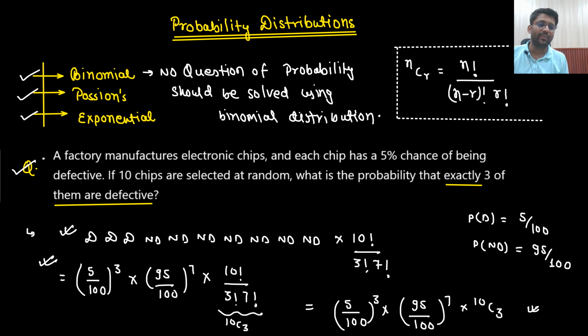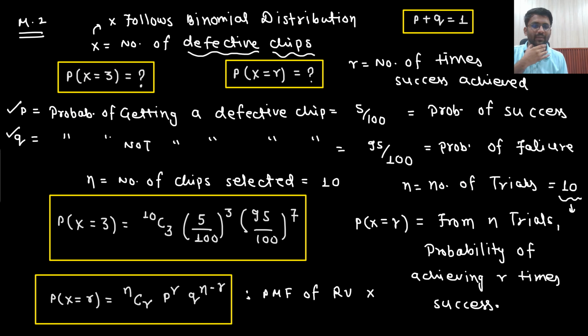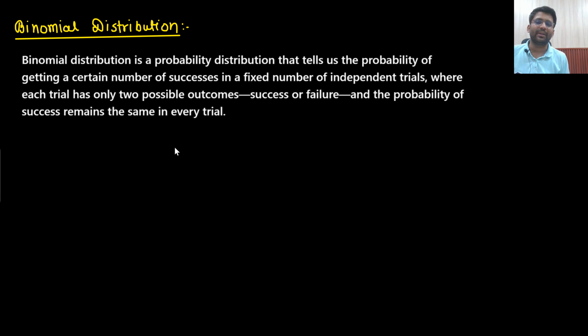So what is the meaning of binomial distribution? You are defining a random variable X which is following the binomial distribution. How will it follow? Whatever random variable X you have defined, write down that particular random variable. Then probability of success, probability of failure, probability of success plus failure equals 1. All the trials should be independent, the number of trials should be finite. This is known as binomial distribution.